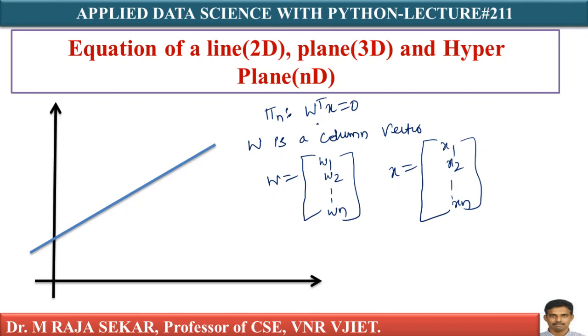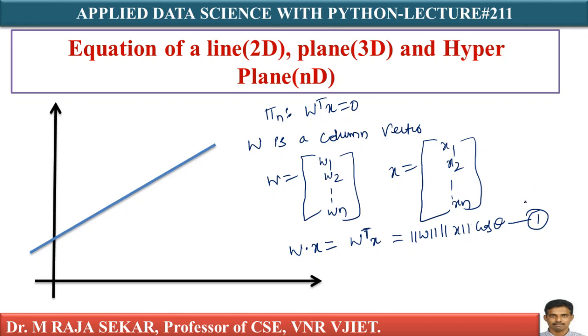Let us assume W and X are two vectors. We know that W dot X, as we already discussed for the dot product, is equal to W transpose X. According to the definition of the dot product, I can write norm W into norm X cos theta. Let me say this is equation 1. Theta is the angle between W and X.